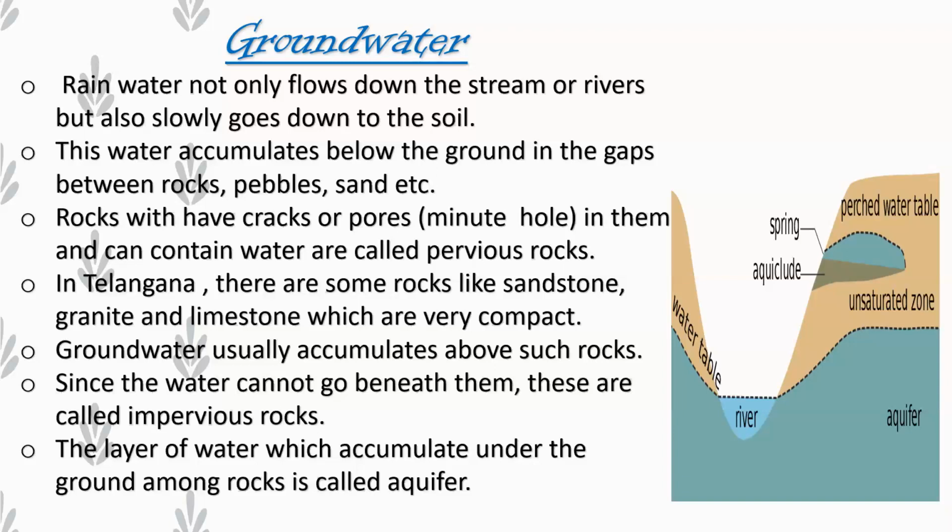Rocks which have cracks and holes and store water are called pervious rocks. And rocks which won't have any cracks or holes and won't store water are called impervious rocks. Groundwater usually accumulates above such rocks, since the water cannot go beneath them. The layers of water which accumulate under the ground among rocks is called aquifer. You can observe this picture, aquifer. The water stored in between the rocks is called aquifer.